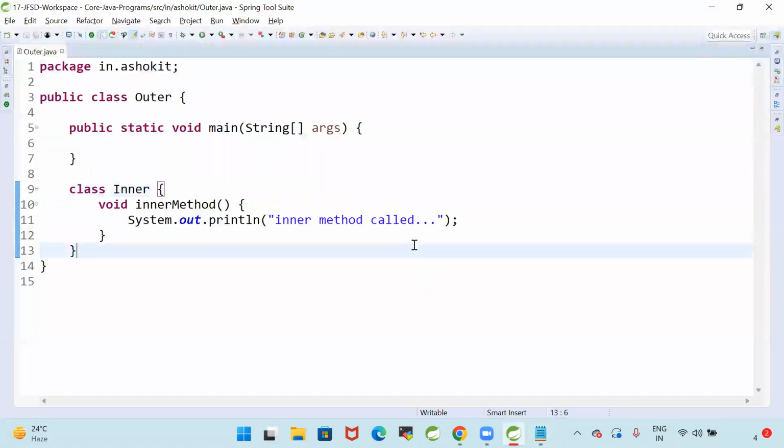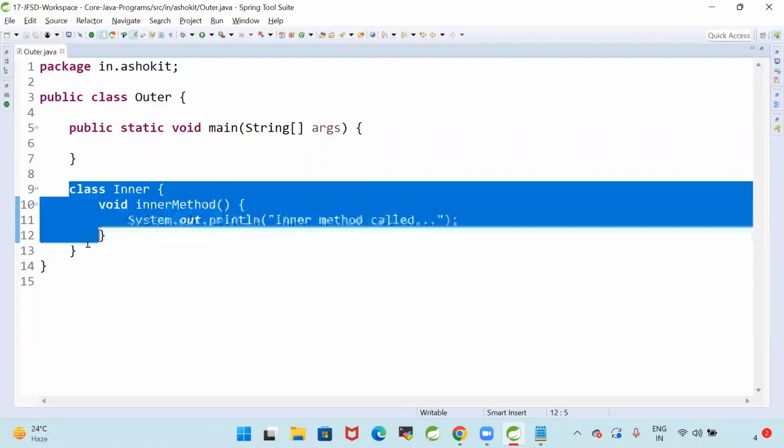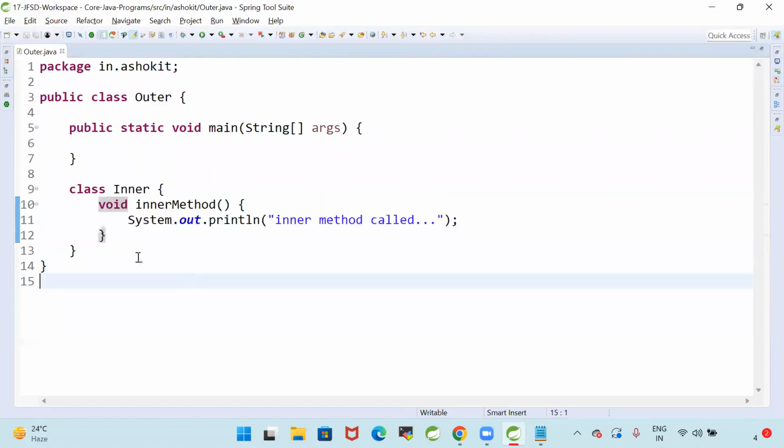Let us see one program on inner classes. Guys, it is not that important a topic, so we are not going to use it in real time. Class Inner has a void inner method. Class Outer has a main method, and inside it the inner class has an inner method. The outer class has an outer method.